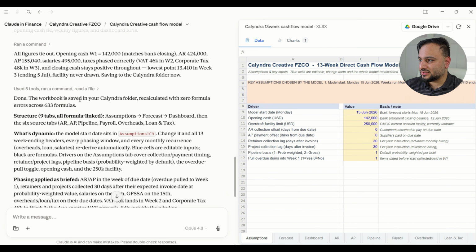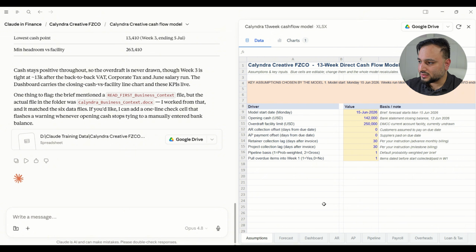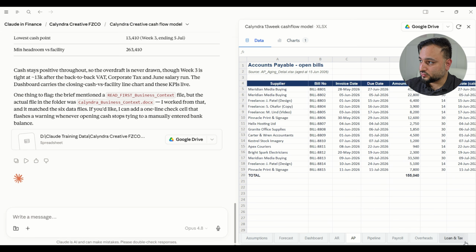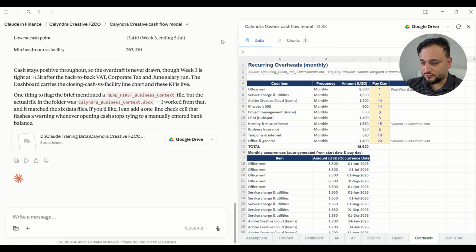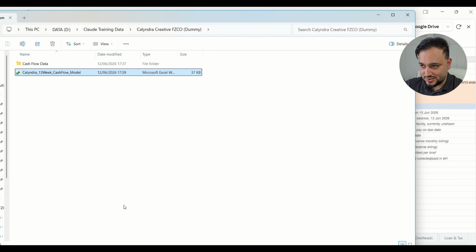So here it is. This is the output. It's confirming that it has already created the file for us. This file will be saved in the folder. We don't have to do anything from here. We just have to go back to the same folder where it has already saved the file. As you can see here, the file of the model is here.